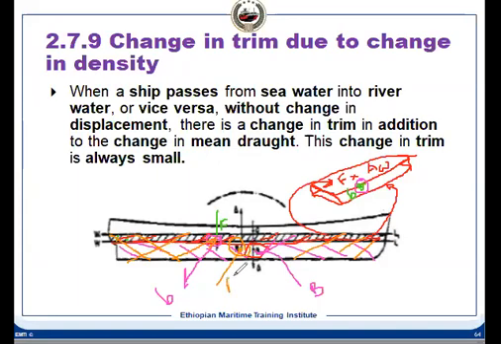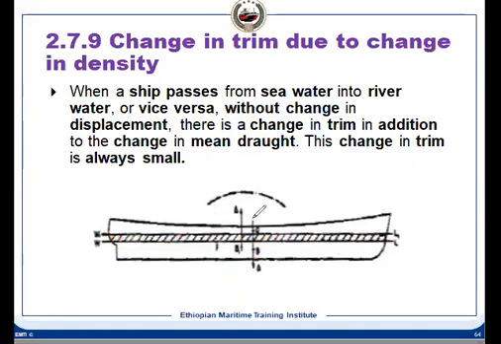Is it clear to you? Have you understood why the B will change position? Yes, sir. Thank you. So now how will you find out this B1? We need to find out how much it has shifted, and that gives us the trimming moment. If you see, now B has shifted to B1.